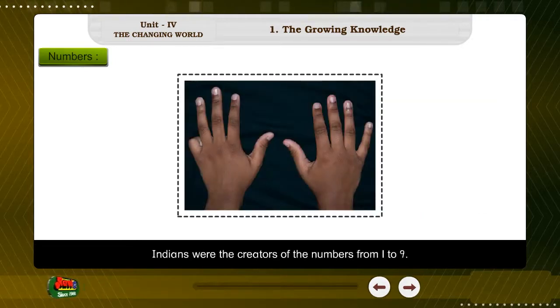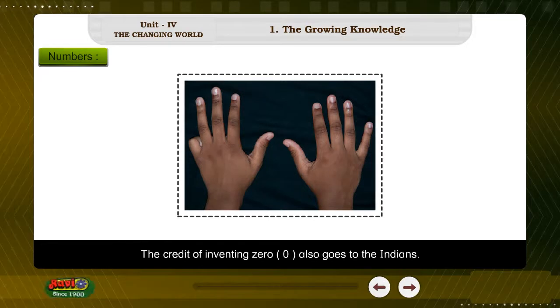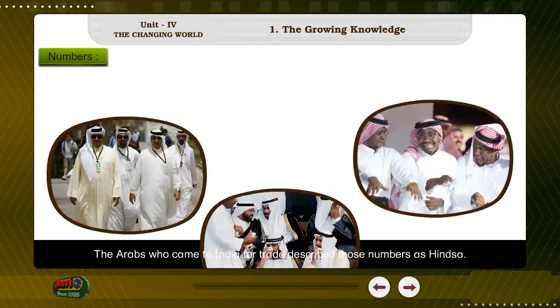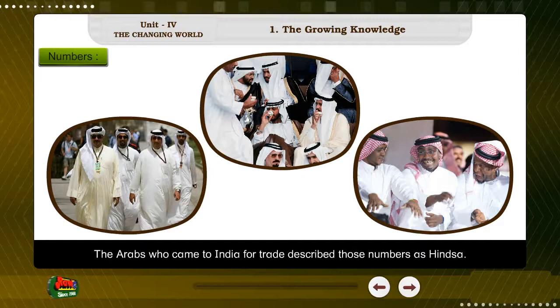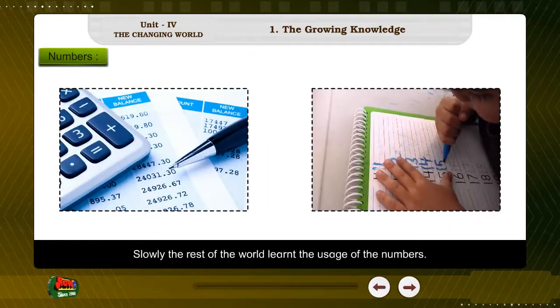Indians were the creators of the numbers from 1 to 9. The credit of inventing zero also goes to the Indians. The Arabs who came to India for trade described those numbers as Hindasa. Slowly, the rest of the world learned the usage of the numbers.